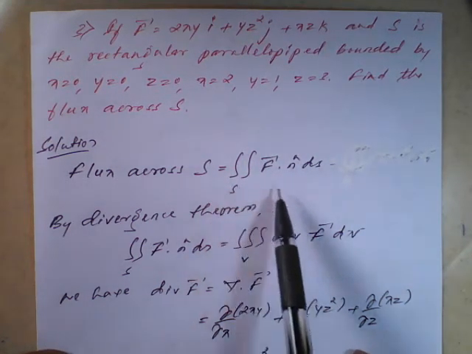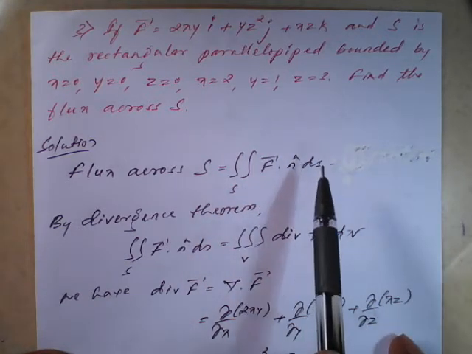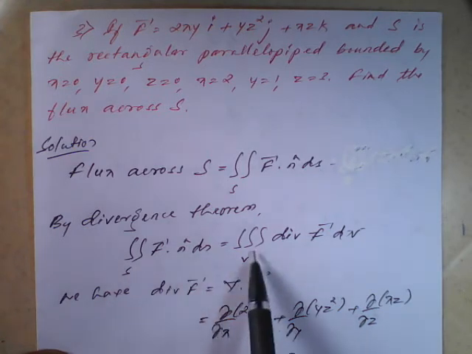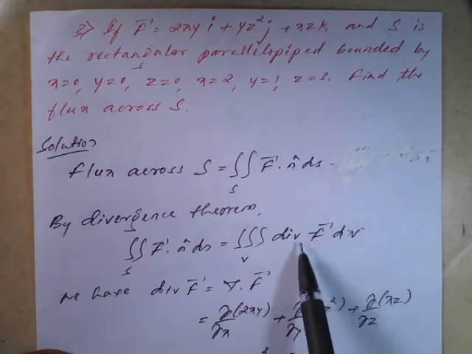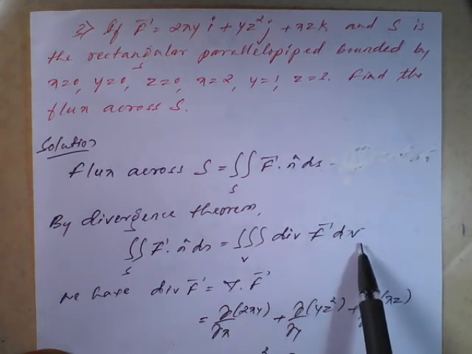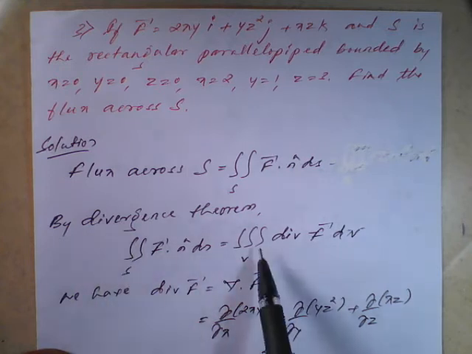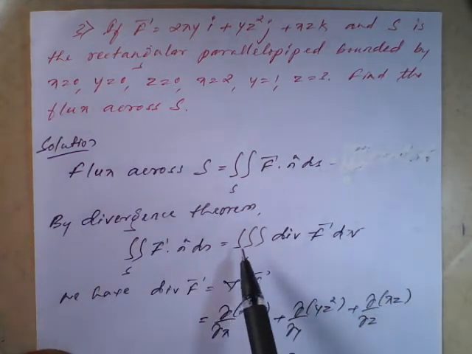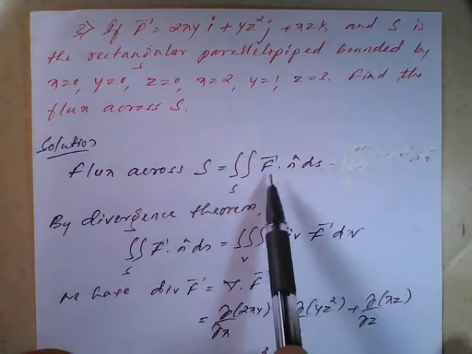But according to the divergence theorem, it is nothing but the triple integration of divergence of vector f into dV. Whether they ask for flux or the divergence theorem, both are one and the same, and in the end we conclude the result in this way.